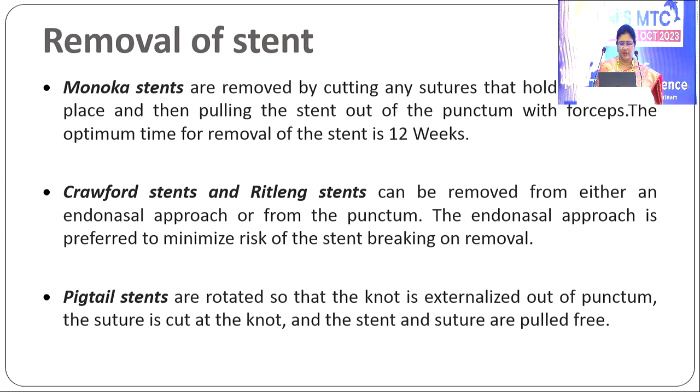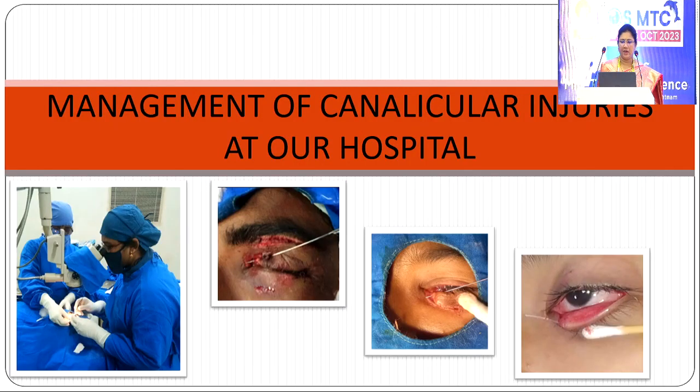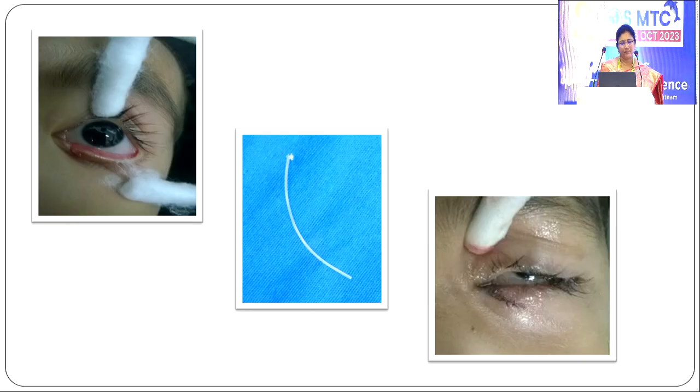The stents are removed at around 12 weeks. The mini Monokas are removed by gently pulling with a forceps from the puncta. Crawford's and Ritleng stents are gently removed from the nose, and pigtail stents are rotated so that the knot is externalized out of the punctum. The suture is cut at the knot and the stent and suture are pulled free.